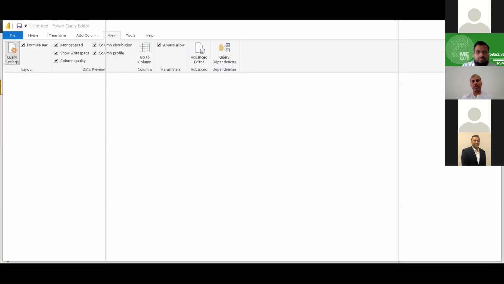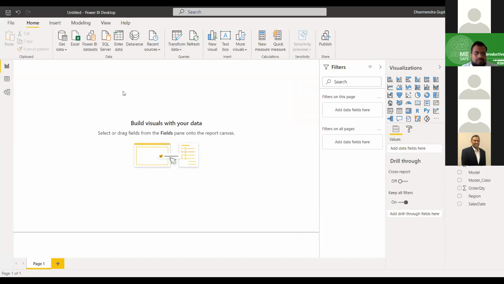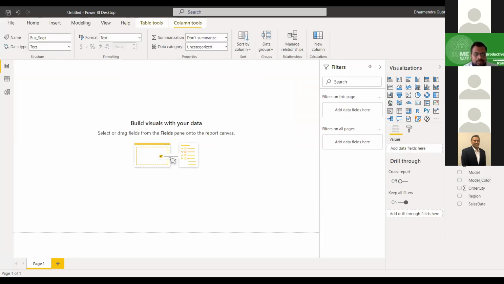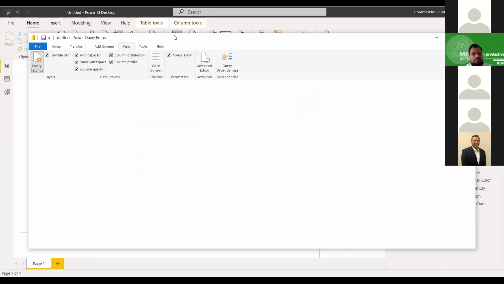No, it is stuck. For me also it is a similar screen, it's showing blank. Now it has come, now the control is there. So I'll select sales, then I'll go to transform data.